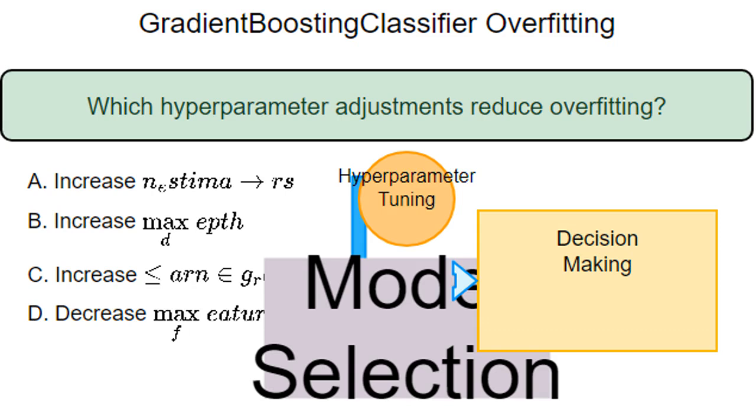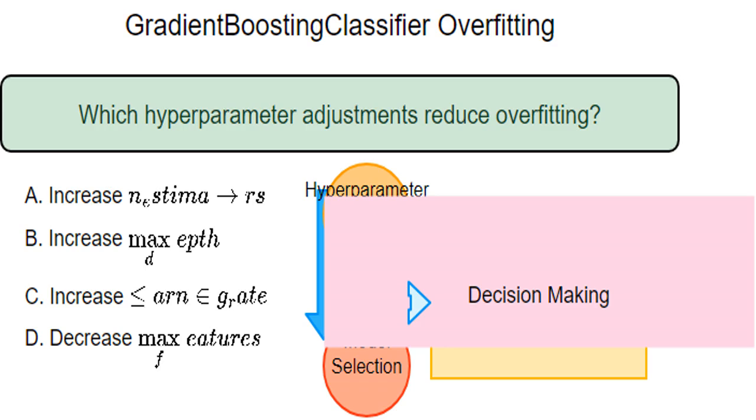I'll evaluate different gradient boosting models with various hyperparameter settings. Then, I'll choose the one that generalizes best to unseen data based on metrics like accuracy, precision, recall, or F1 score. After I analyze the results of my hyperparameter tuning and model selection, I need to make a final decision. This involves carefully considering the trade-off between model complexity and performance. I want a model that is accurate but not so complex that it overfits.